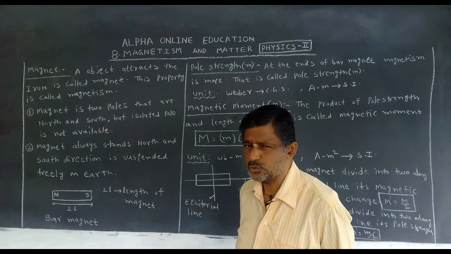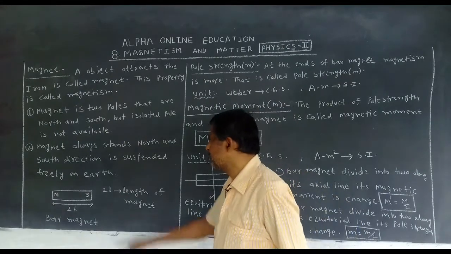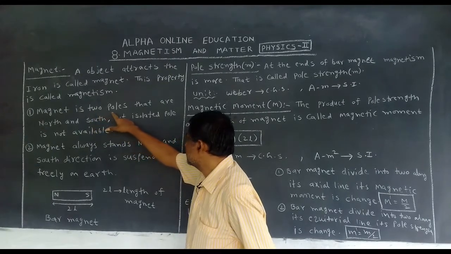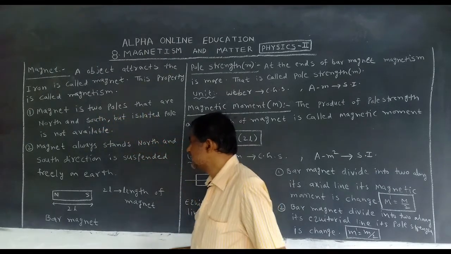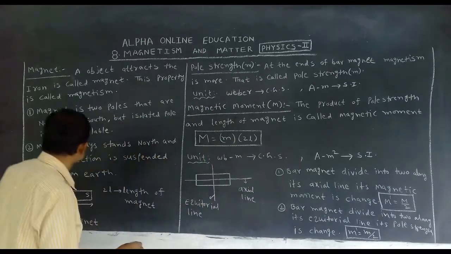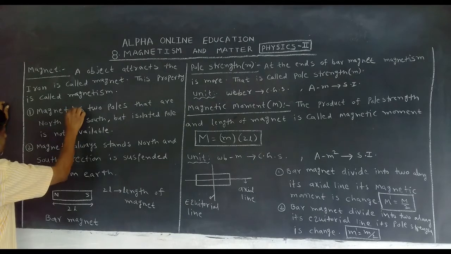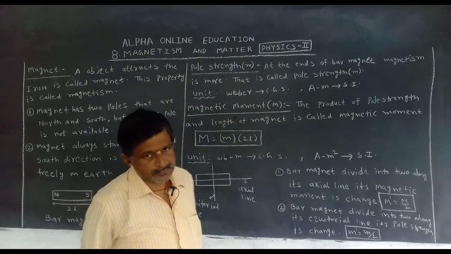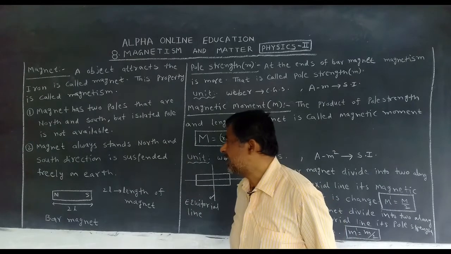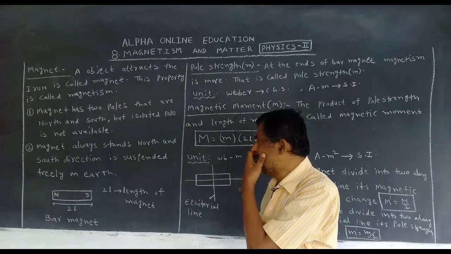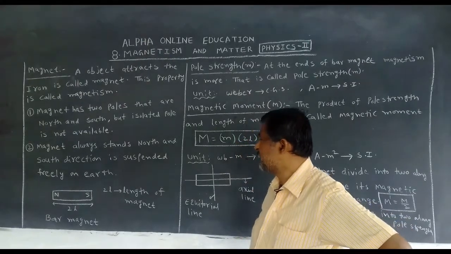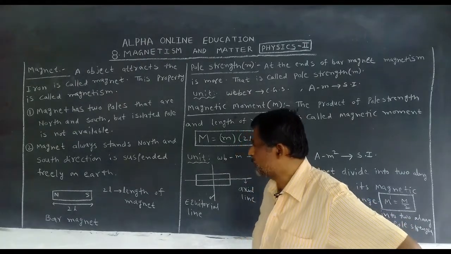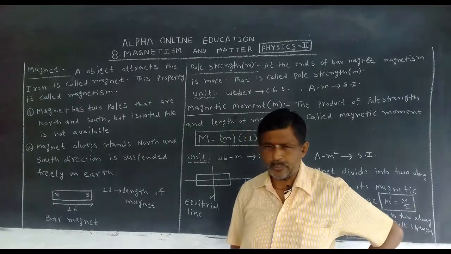Majorly we want to discuss two things on the board. A magnet has two poles, that are north pole and south pole, but an isolated pole is not available for the magnet.